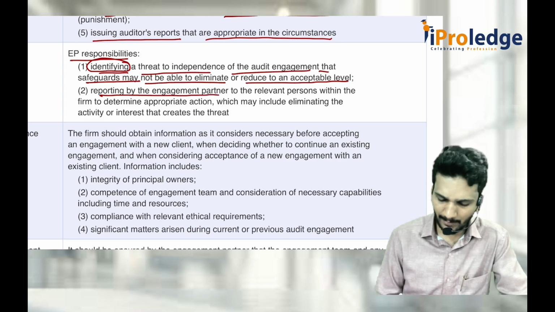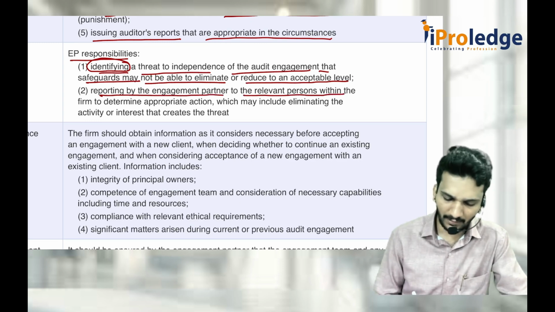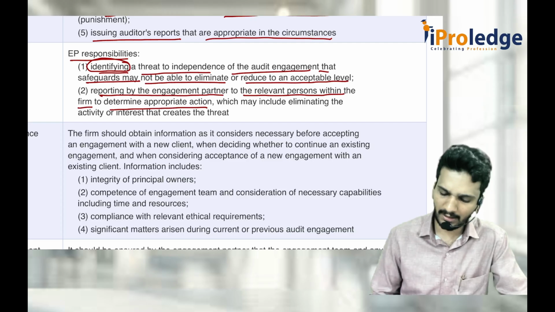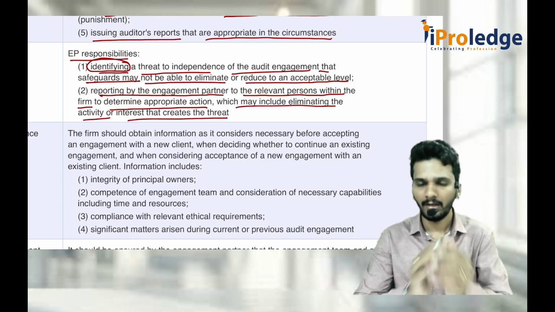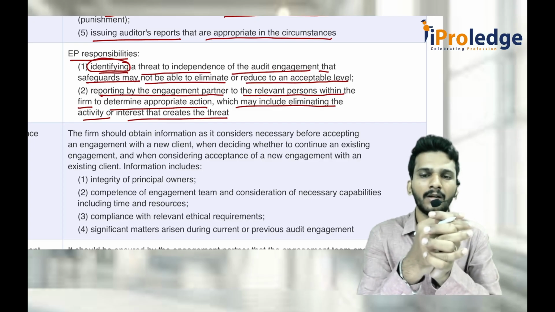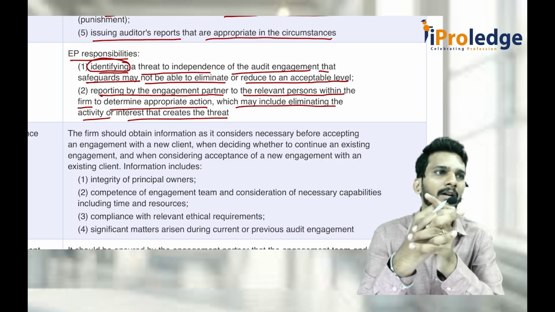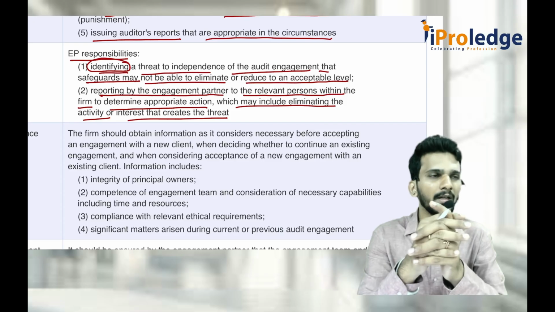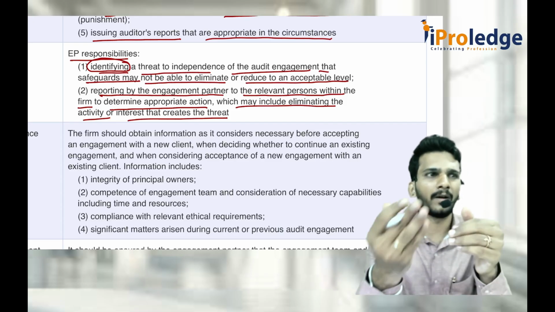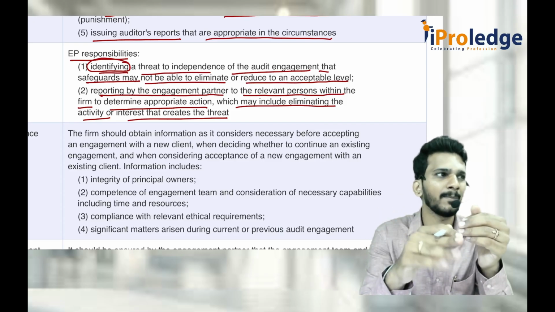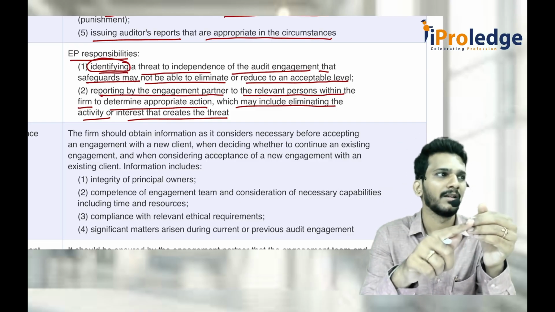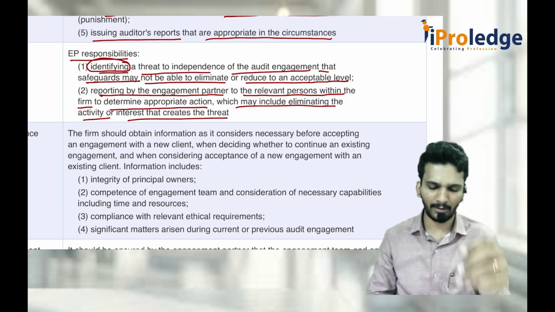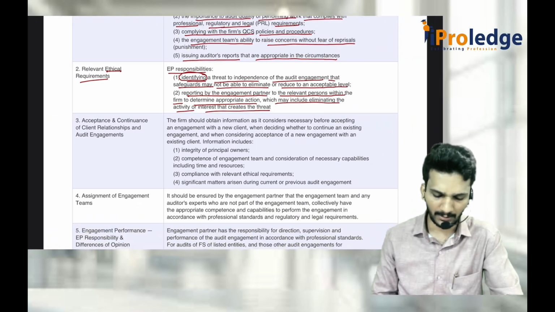Reporting by the engagement partner to the relevant persons within the firm to determine appropriate action, which may include eliminating the activity or interest that creates a threat. For example, as an engagement partner, you found out that your relative is working in the company in a top position, then you better go and tell the firm, so that the firm will replace you as engagement partner and put somebody else at least. So you should try to take such action with respect to the engagement partner's ethical responsibility.